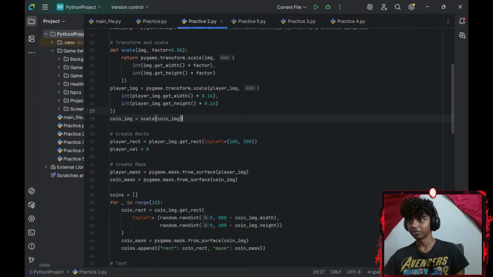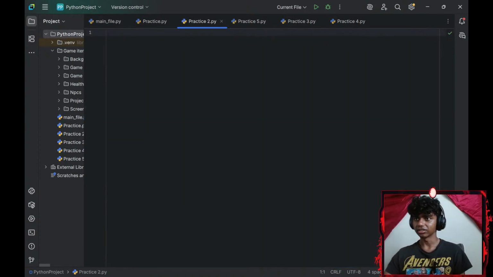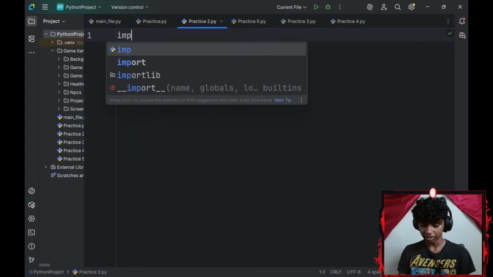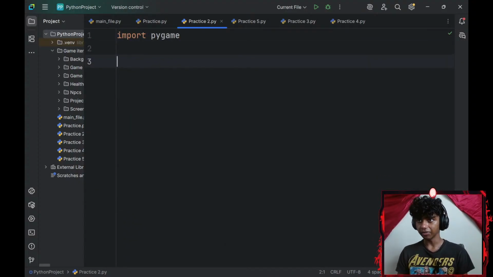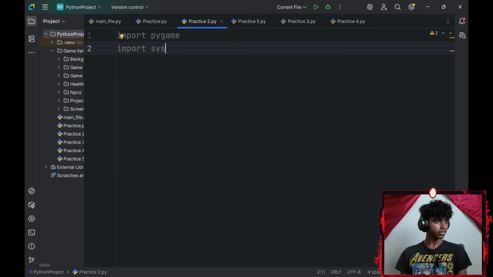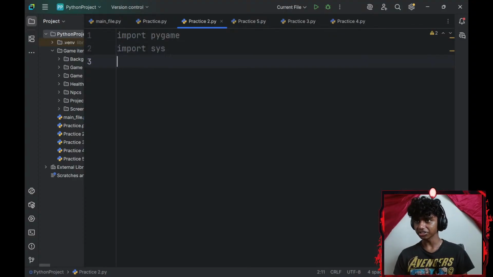Perfect. Now let's write that whole thing again. I need to be sure, guys, that I know this. So to start, let me go ahead and import pygame, and then let me import sys. Okay, the plus plus, at least in other languages, is the same as plus equals 1. Oh, I see. That sounds honestly pretty fun.